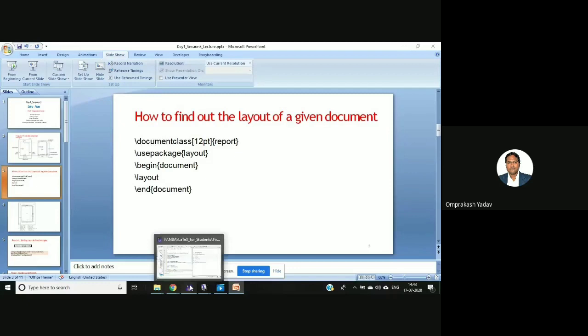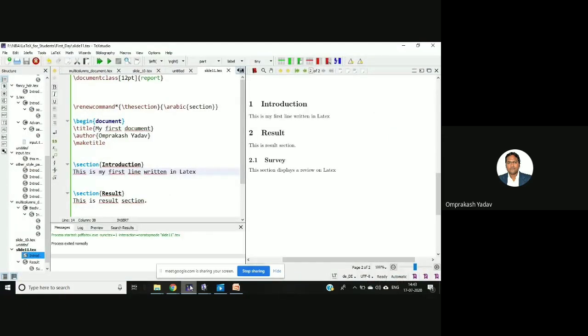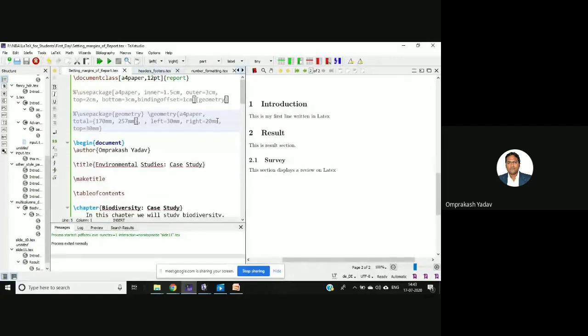So let's go there. Yeah, setting margins.